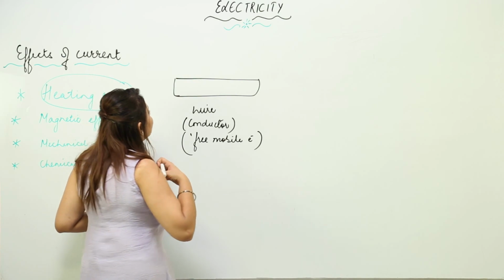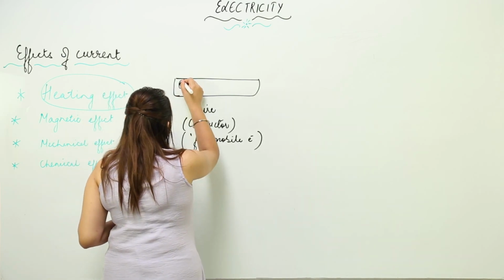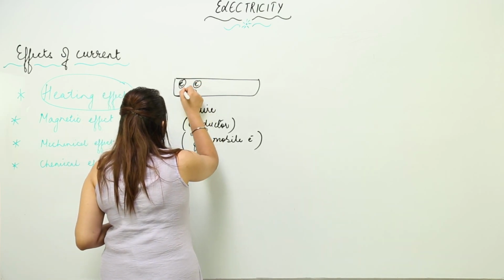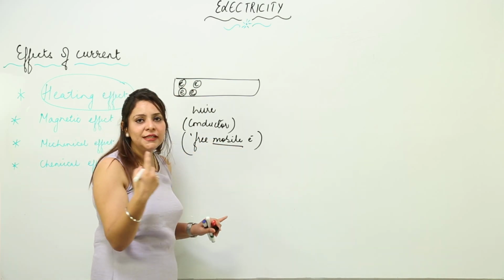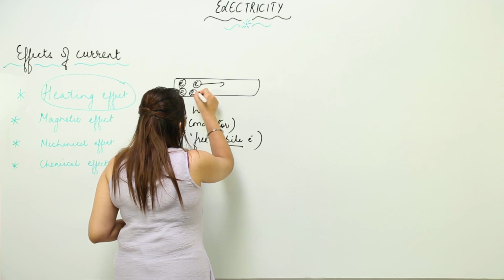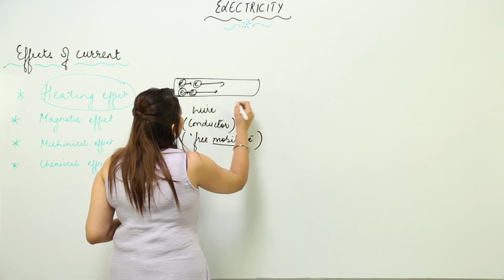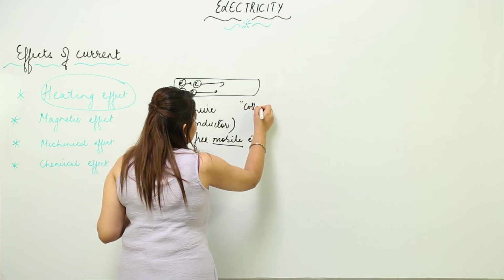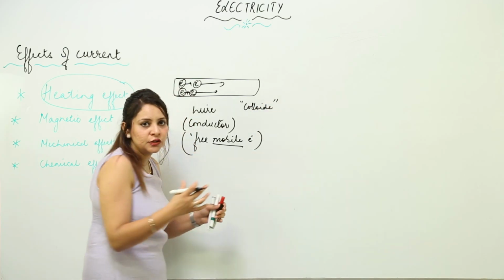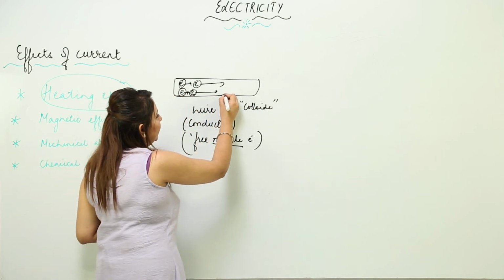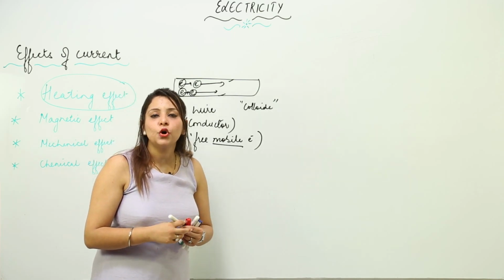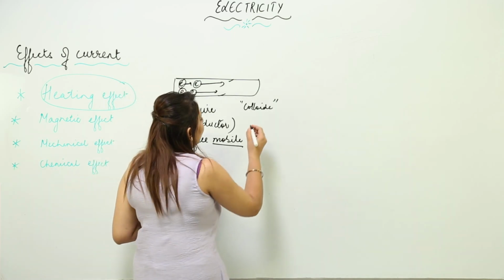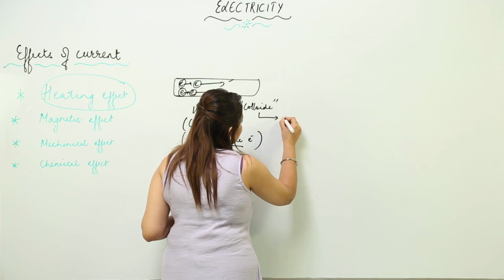These are the electrons which are present in the wire, and as I told you, they are free to move, they are mobile. Mobile means they can move. So when they move, they collide among themselves and also with the inner wall of the wire, and they produce heat.